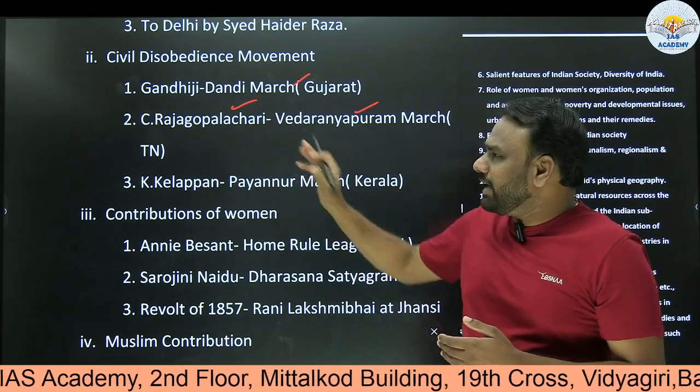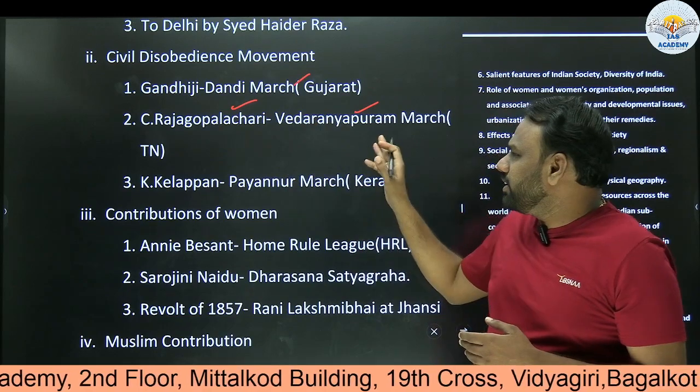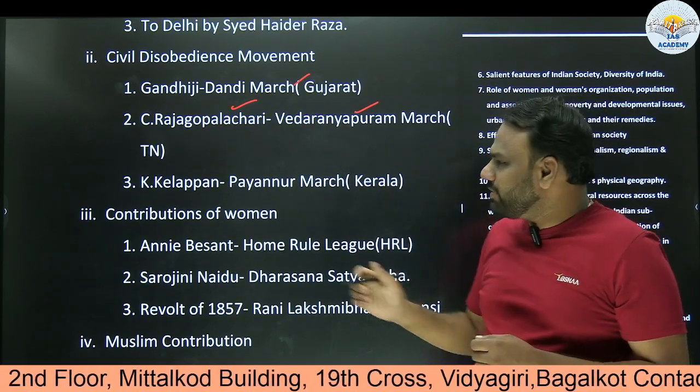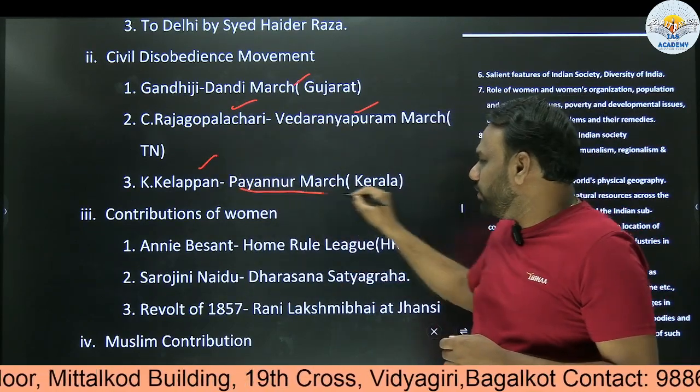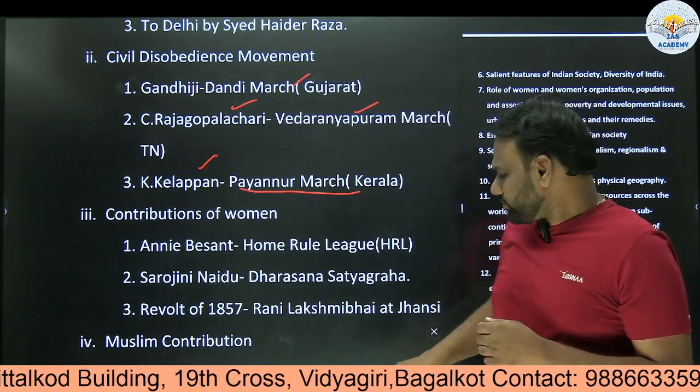It indicates that not only the northern part of India, but even the southern part of India contributed to the civil disobedience movement, and it was led by C. Rajagopalachari in Vedaranyam, Tamil Nadu. Similarly, K. Kelappan in Payyanur, Kerala.